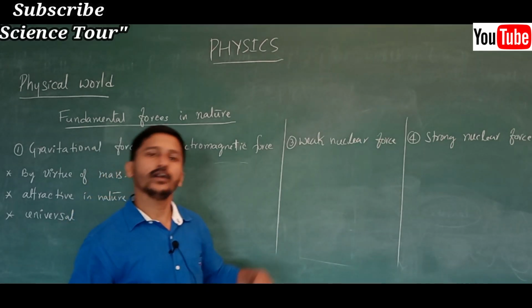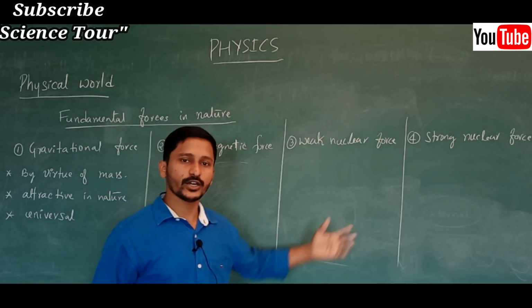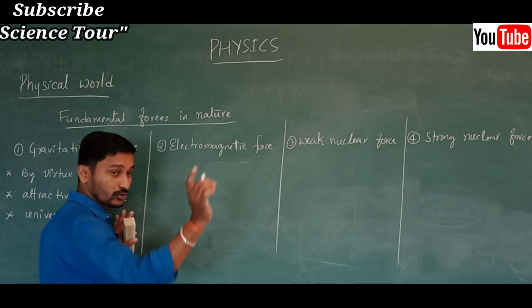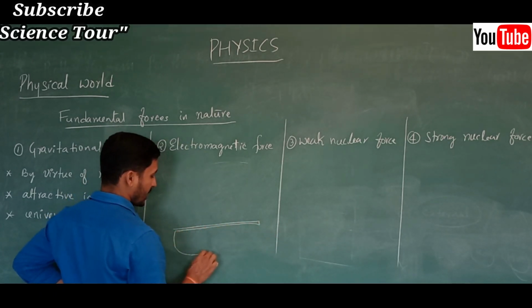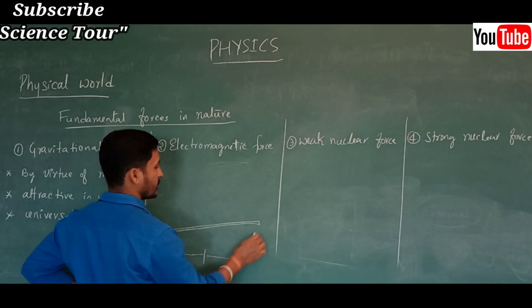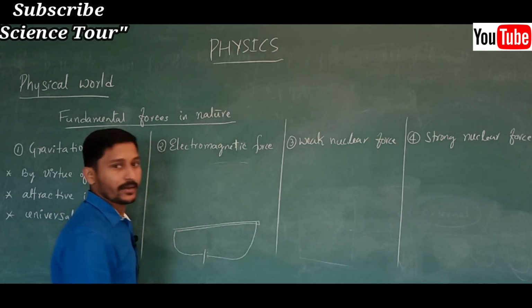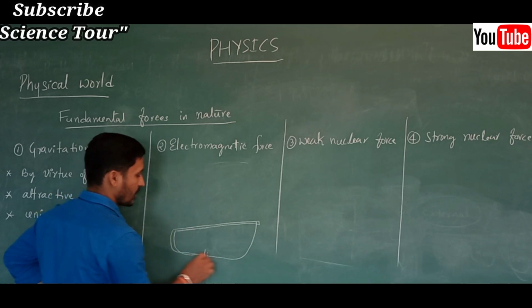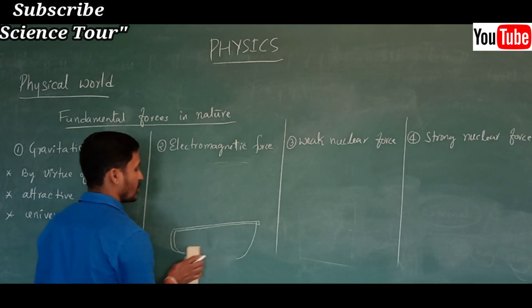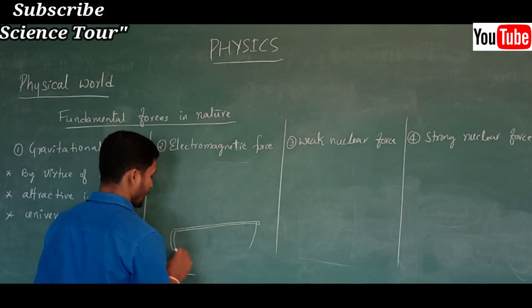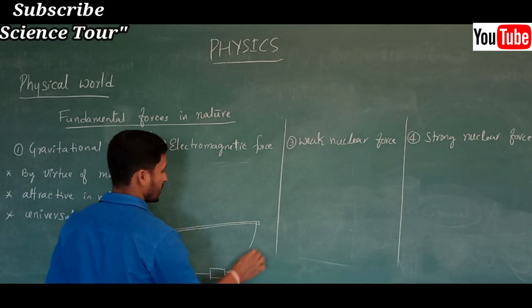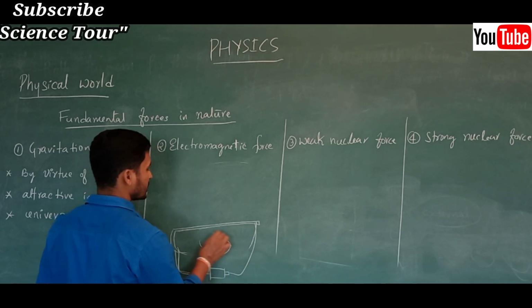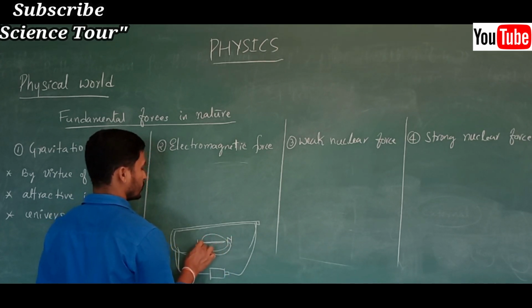As I said, scientists were doing experiments. Now I'll tell you one experiment. A wire is there, connect a battery in this way, positive and negative. Connect a small cell, that is sufficient, in such a way that a compass needle is kept here, north and south.